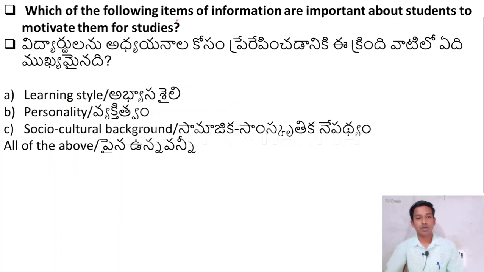Which of the following items of information are important about students to motivate them for studies? Option A, learning style. Option B, personality. Option C, socio-cultural background. Option D, all of the above. Here the right answer is option D, all of the above. To motivate students, learning style, personality, socio-cultural background, all these are necessary.